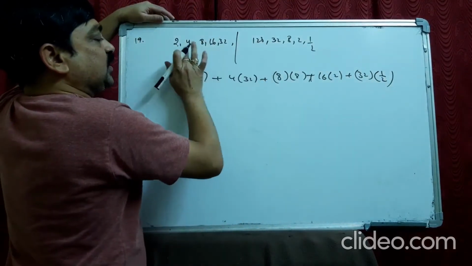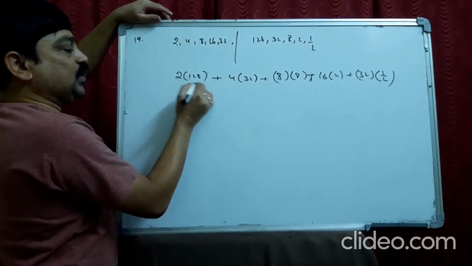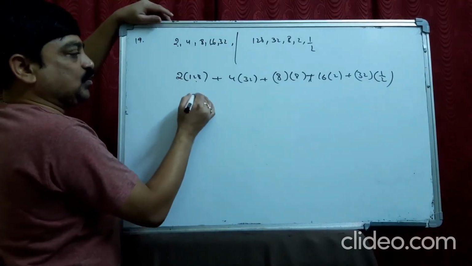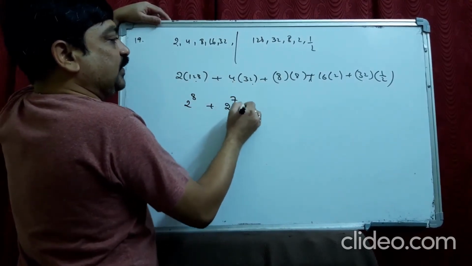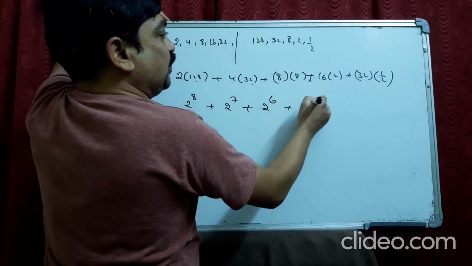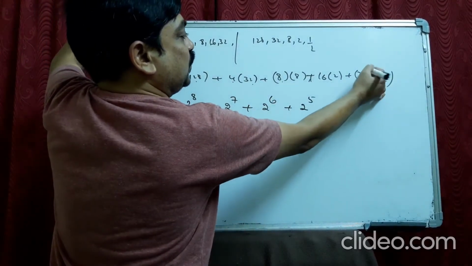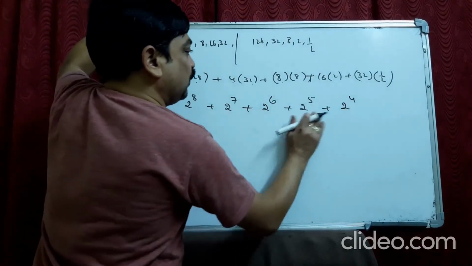First term into first term, second term into second term, third into third, fourth into fourth, fifth into fifth. 2 into 2 power 7 becomes 2 power 8. 2 square into 2 power 5 is 2 power 7. 2 cube into 2 power 3 becomes 2 power 5. 16 into 2 becomes 2 power 4. So how many terms are there? 1, 2, 3, 4, 5.